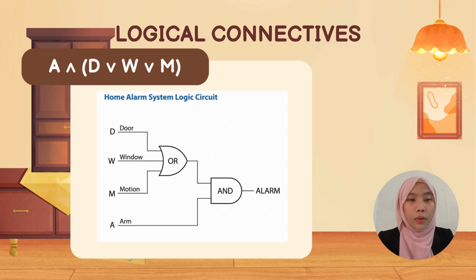We have four inputs, where D represents door, W represents window, M represents motion, and A represents arm. For D, W, and M, we connect the sensors to a three-input OR gate. Then the output of the OR gate connects to one input of the AND gate, and the arm status, which is A, connects to the other input of the AND gate, and the AND gate output controls the alarm.